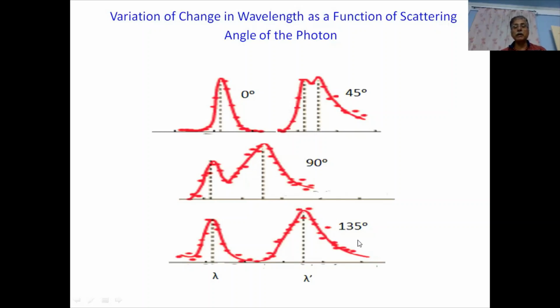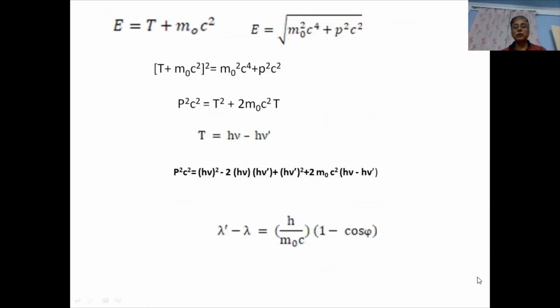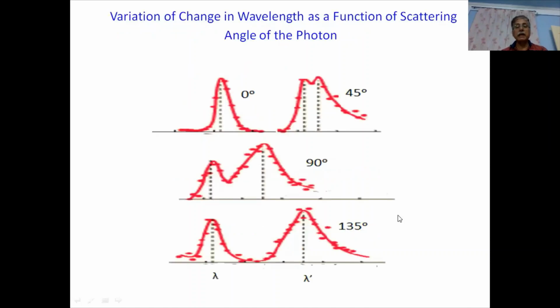You increase up to 135 degree and the difference becomes larger. And of course, if phi is equal to 180 degree, then cos phi is equal to minus 1, so 1 minus minus 1 becomes plus 2, that is 2h by m naught c. So as the angle of scattering changes, so does the change in wavelength.